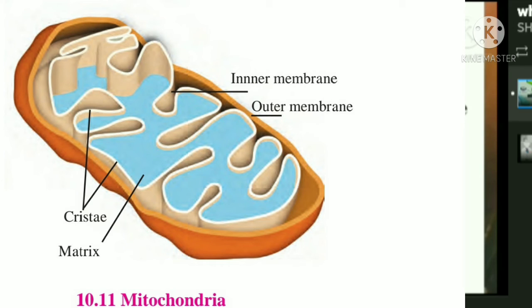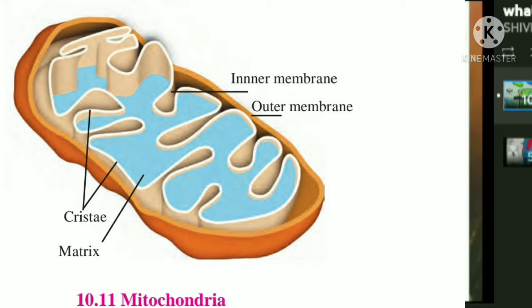Mitochondria. Each cell requires energy, and this energy is produced in the mitochondria. Mitochondria structure: there are two membranes, outer and inner. The outer membrane is porous and the inner membrane is deeply folded. These folds are called cristae. The inner cavity is filled with a proteinaceous gel-like matrix containing ribosomes, phosphate, and DNA. Therefore, it can produce its own proteins.